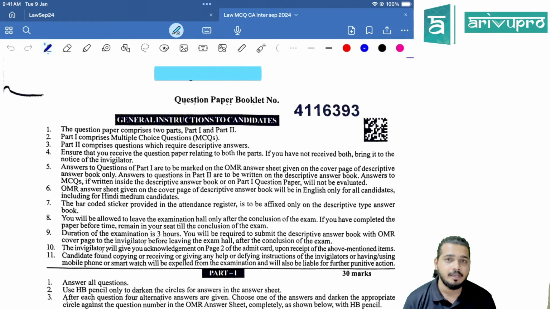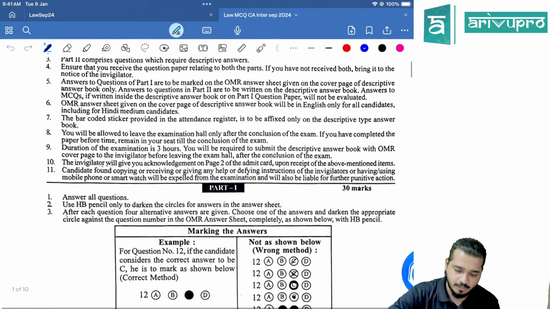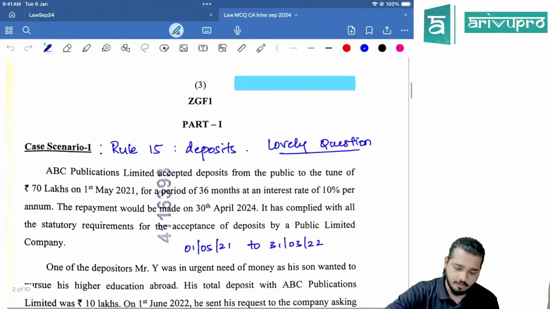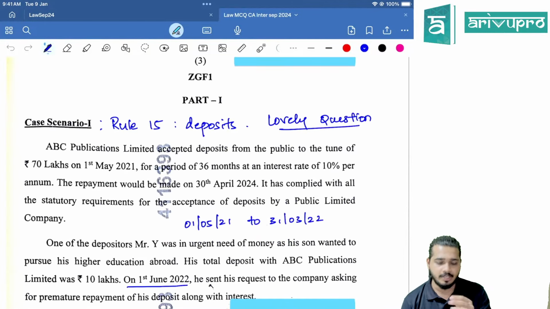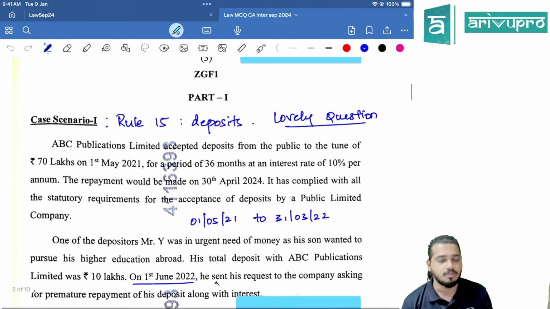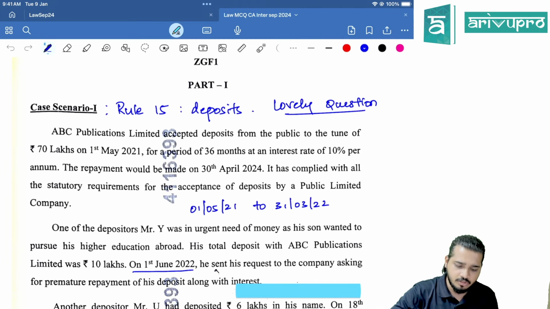I have in front of me CA Inter paper number 2, Corporate and Other Laws, September 2024 question paper. So let's review the question paper. Without wasting any time, let's start reviewing the MCQs first. Part 1 is about MCQs and the first case scenario. This question is on deposits concept, chapter number 5, deposits. Let's see the question.